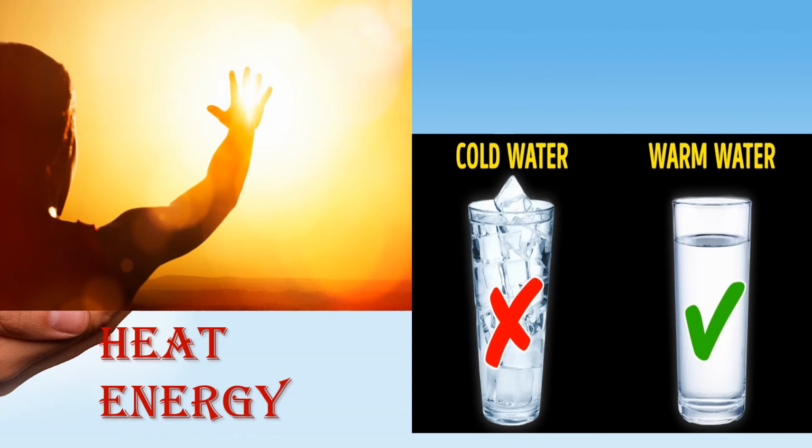Children, in the last activity we have seen this. If you are boiling the water, what can you see? You can see the steam, children. So we can simply say it has heat energy. Okay, children. So in this class we have learnt about the three forms of energy. What are the three forms? Mechanical energy, chemical energy and heat energy.